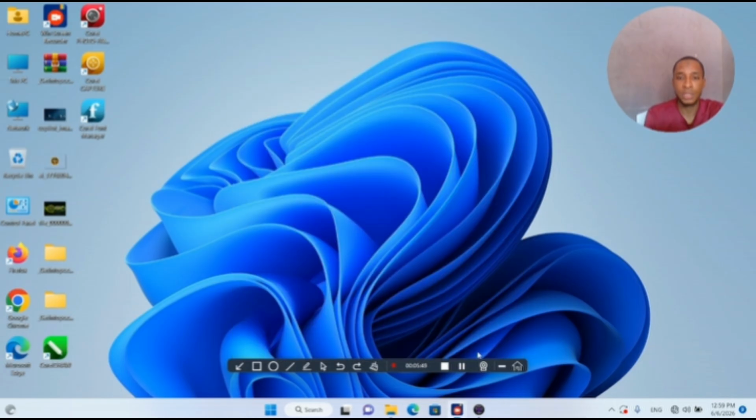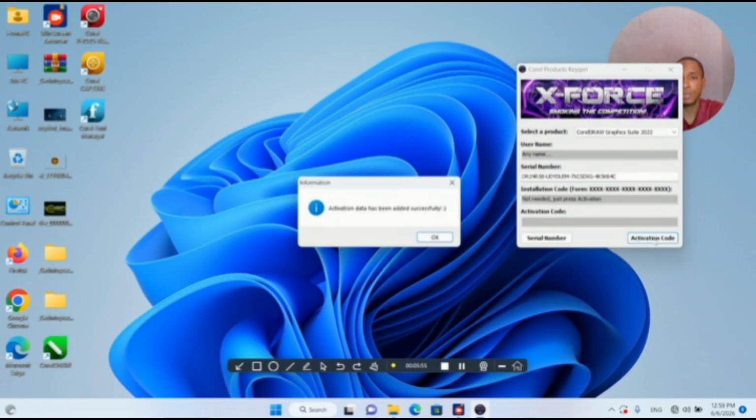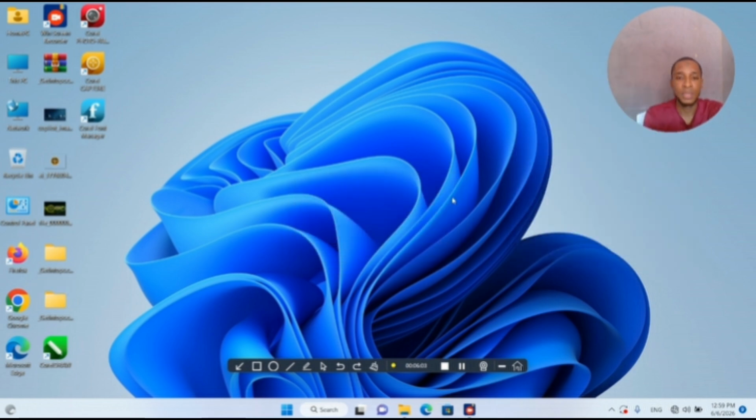Now click on finish, then go back to the keygen, then click on activation. So activation data has been added successfully. Then okay. Then we can now close the keygen. Then let's run the Corel.